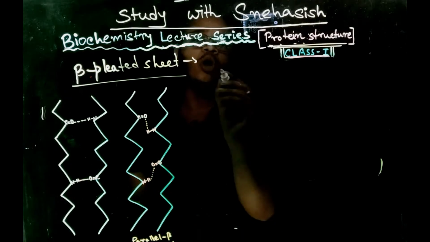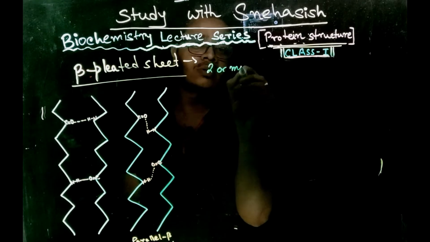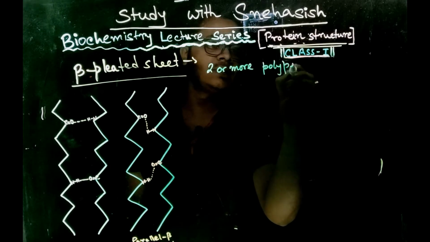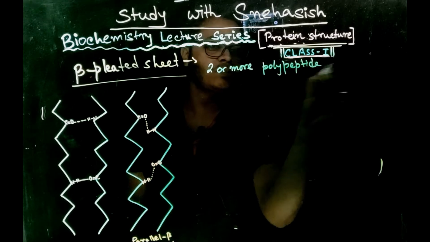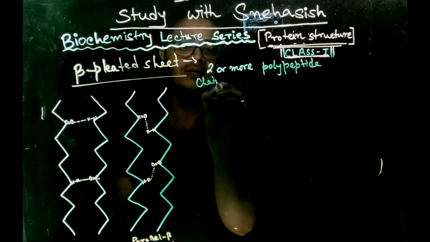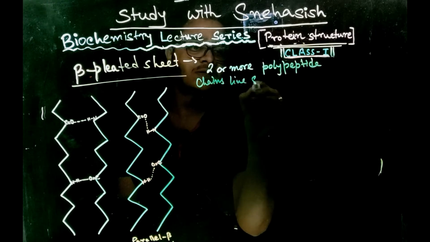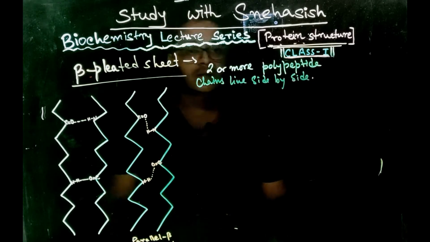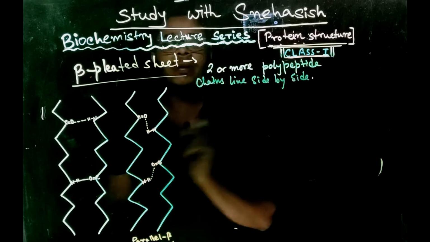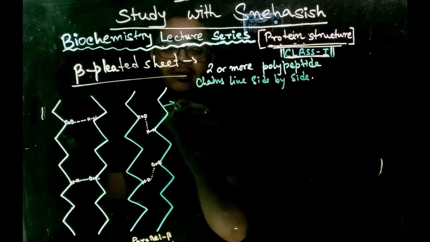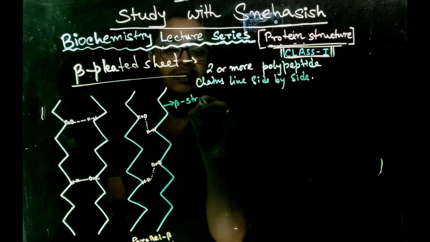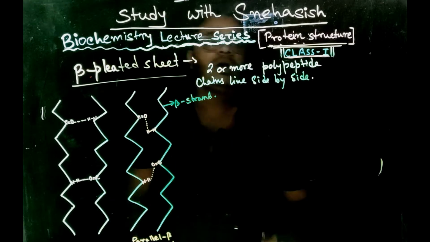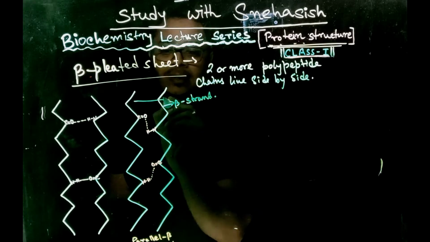When two or more polypeptide chains are lying side by side, each polypeptide chain is called a beta strand, like this, like this.